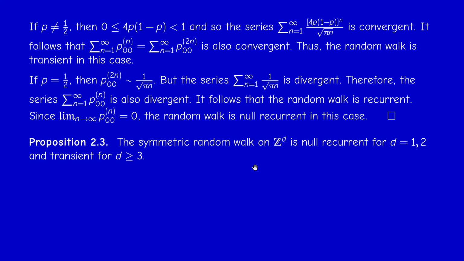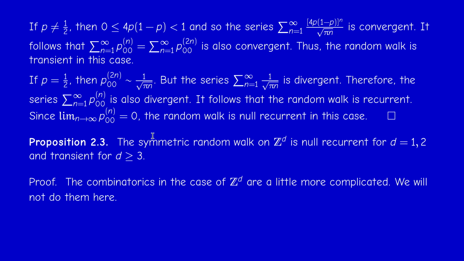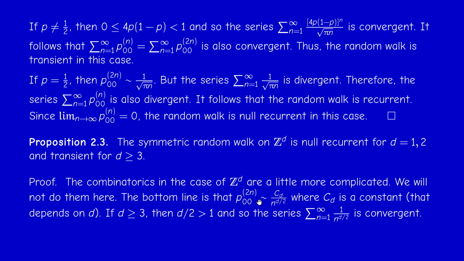Next result, what about the general case, the symmetric random walk on Z to the d? Okay, here we can do a similar reasoning, but the combinatorics is a little bit more difficult. So I'll just give you the result. P00 to the 2n will be equivalent, as n is big, to a constant that depends on the dimension divided by n to the power d over 2.